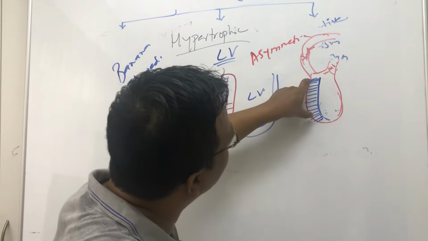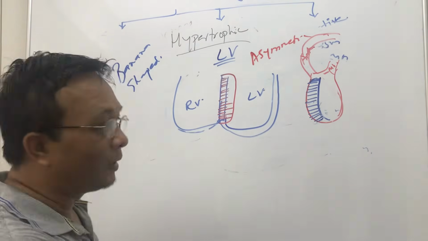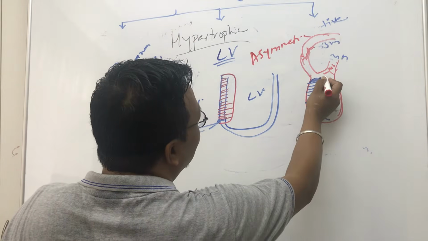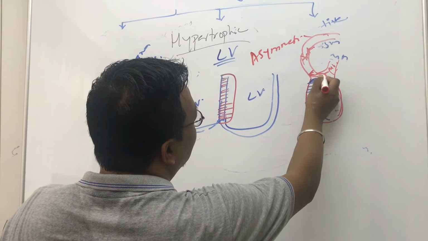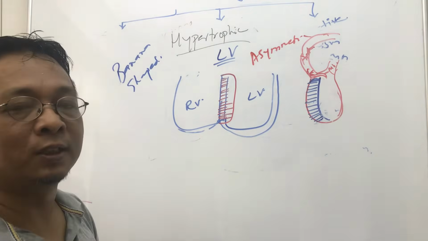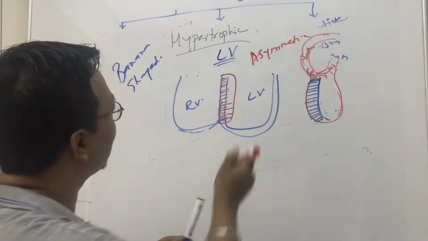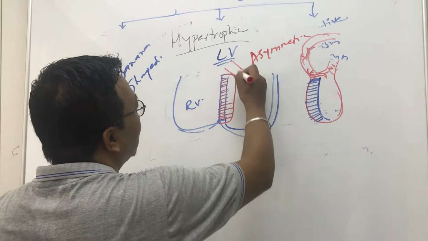And sometimes when this interventricular septum is so hypertrophic, then during systole it can lead to obstruction of ejection, because it's hypertrophic and the aorta goes from this side.